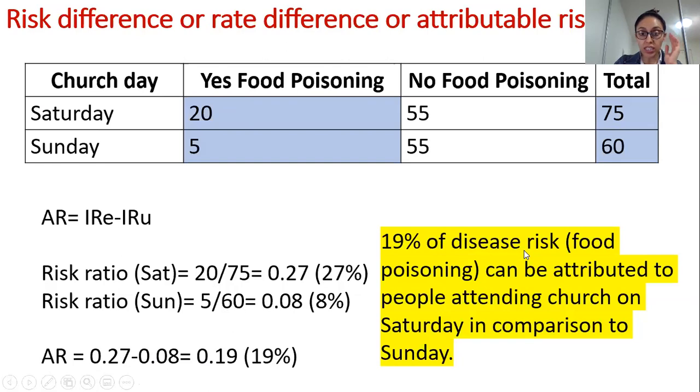Now, understand this sentence: 19% of disease risk. What is our disease over here? Basically, it's not disease, but yeah, 19% of the exposure risk, you can say, which is food poisoning, can be attributed to people attending church on Saturday in comparison to Sunday. All right.